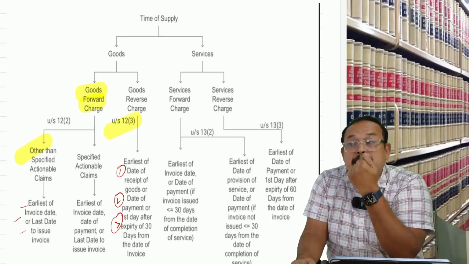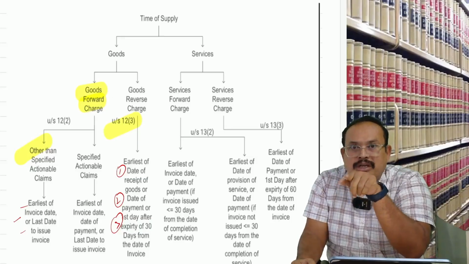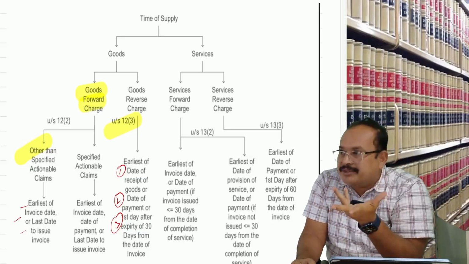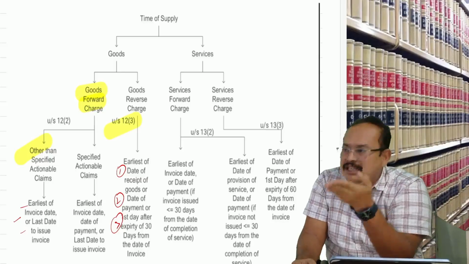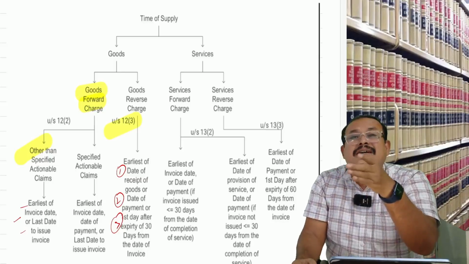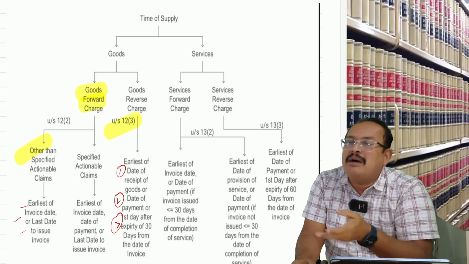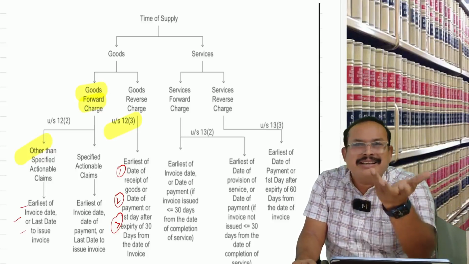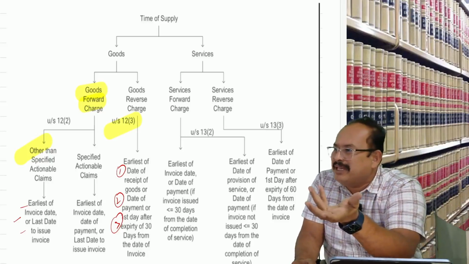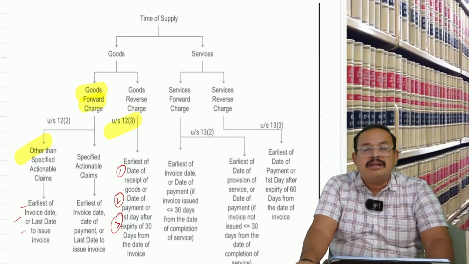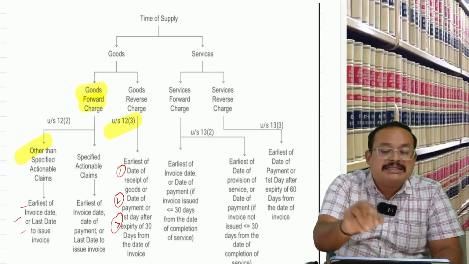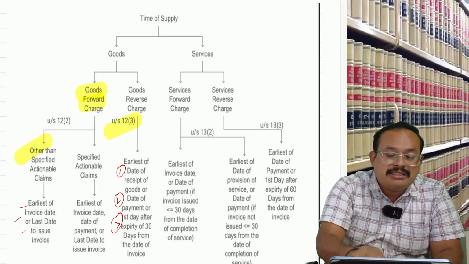If the recipient issues the invoice, the time of supply is the date of invoice, or date of payment, or date of receipt of the goods, whichever is earlier. Generally, the date of receipt of the goods and the date of payment will be earlier in the general case. Get my point, sir? You have to understand this here.